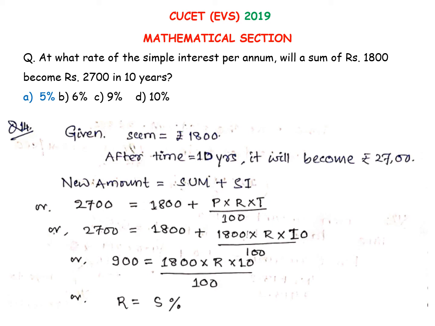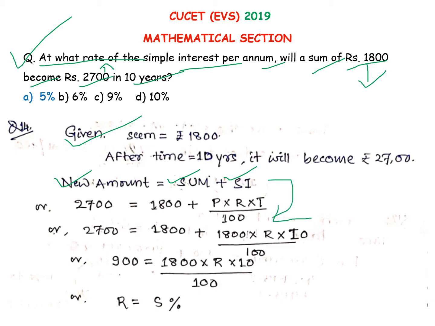Now this question: at what rate of simple interest per annum will a sum of 1800 become 2700 in 10 years? Again the formula: new amount equals principal plus SI. The sum is given as 1800, the new amount is given as 2700, and you will use the SI formula, that is PRT upon 100. So you will get R as 5%. So this is the answer.